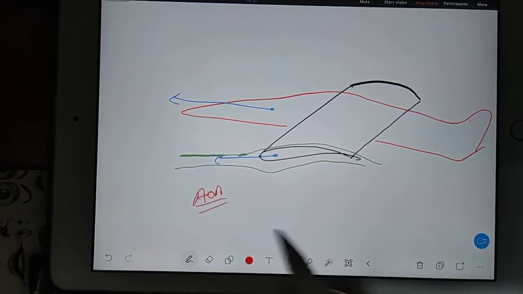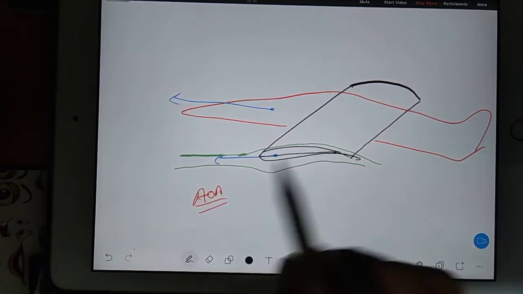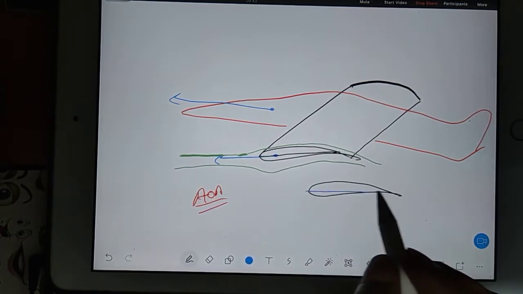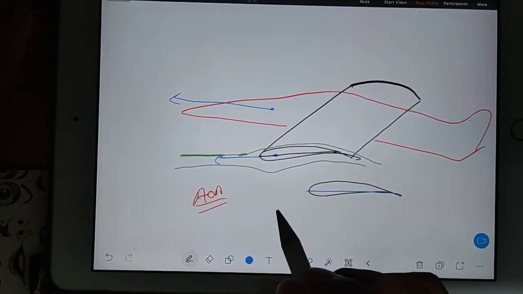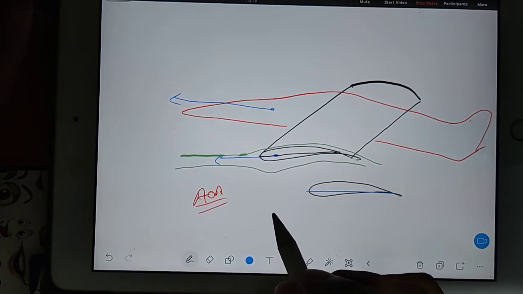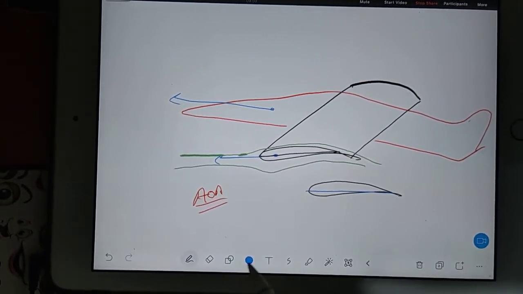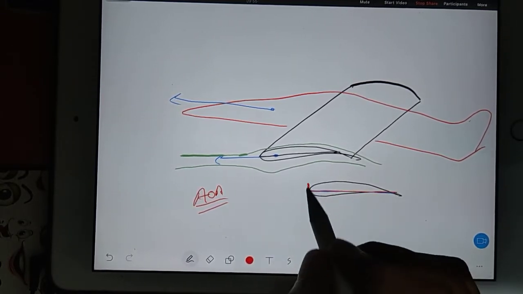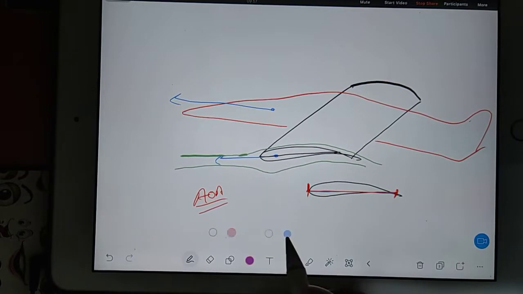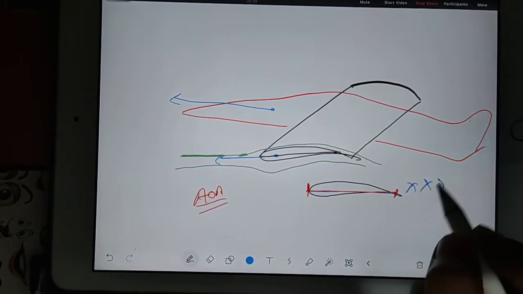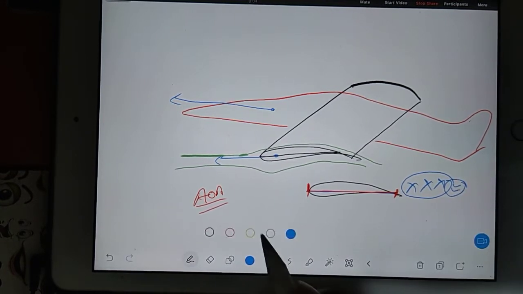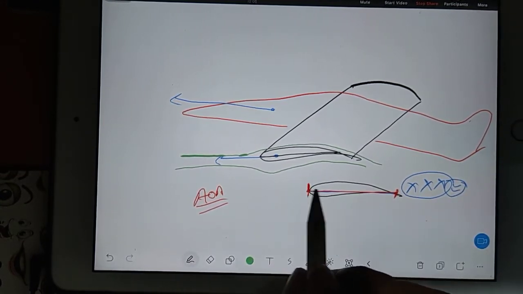Now what is the meaning of angle of attack? To understand angle of attack, you should draw the chord line in this airfoil. So if this is my airfoil, then in the airfoil I will draw the chord line. What is the chord line? That is your topic about to come. It is there in the nomenclature of the airfoil. Currently for this topic, you only consider there is something called chord line, that is a straight line, and it connects your leading edge to trailing edge. This is not the correct definition of the chord line. The correct definition I will teach you when I teach the nomenclature of the airfoil. Currently you only consider, okay, there is something called chord line.